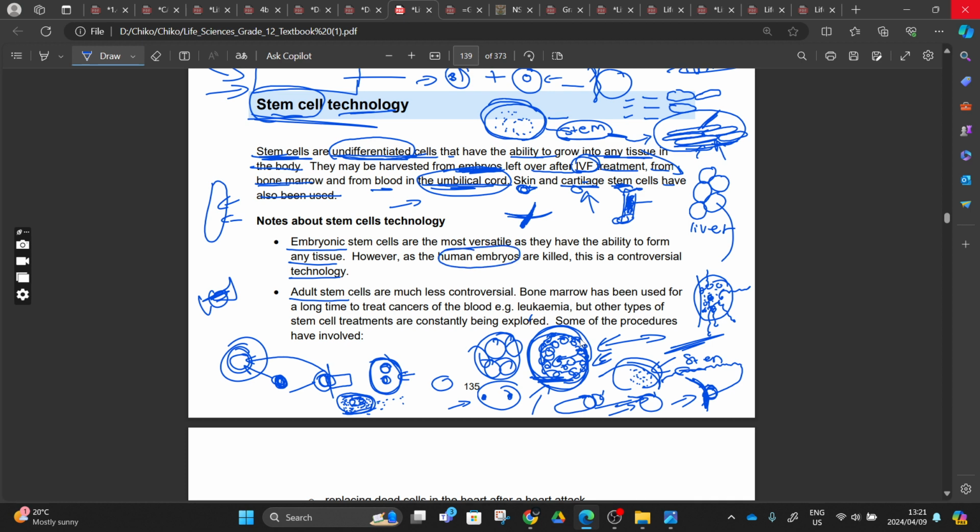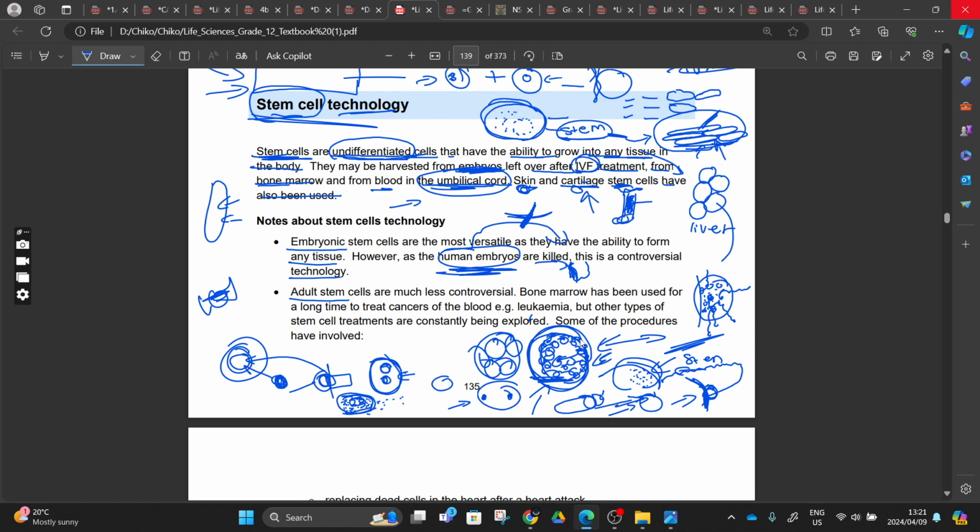For you to have these cells injected into your body, maybe for treating something, maybe you had a heart attack and some cells in your heart stopped functioning or died. We can add these embryonic cells so that your heart will be restored. But where are we getting those human embryos? We are killing humans, right? The moment this happens, it means we are going to kill that human being for your benefit.